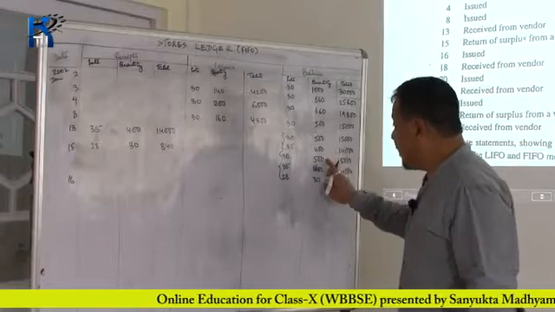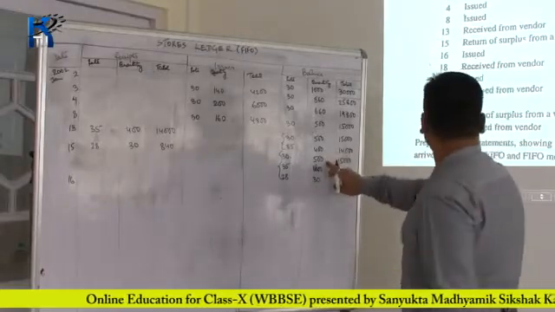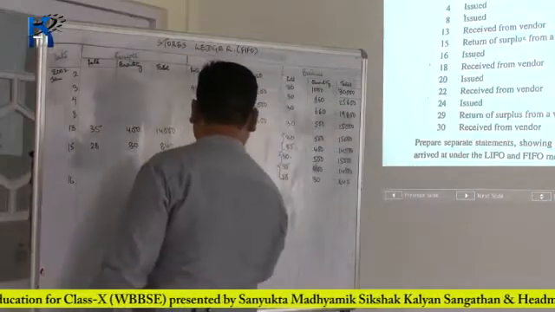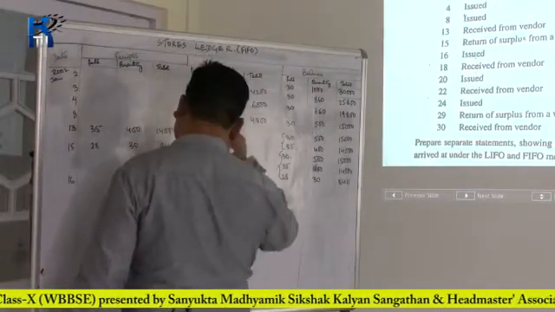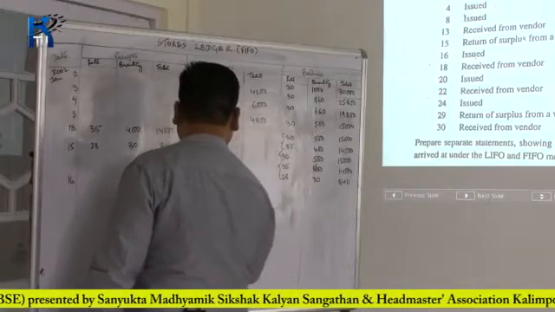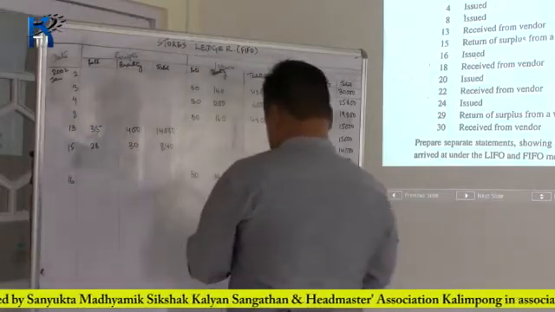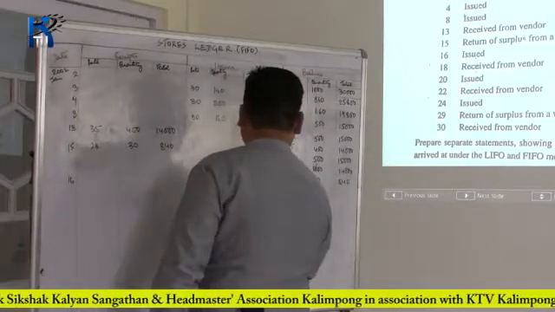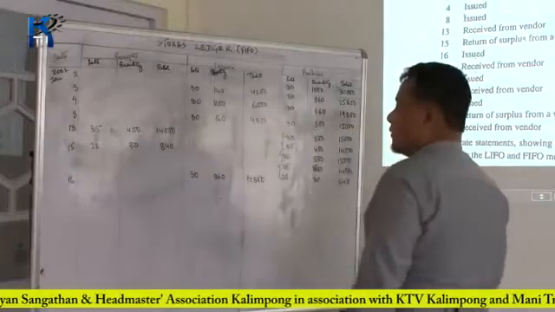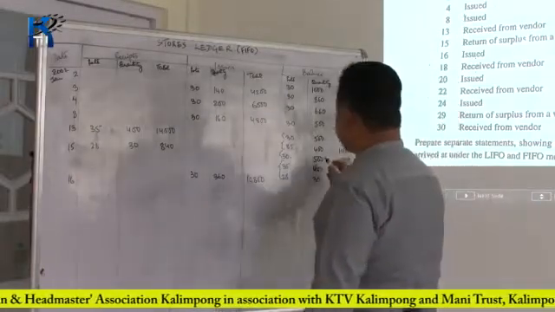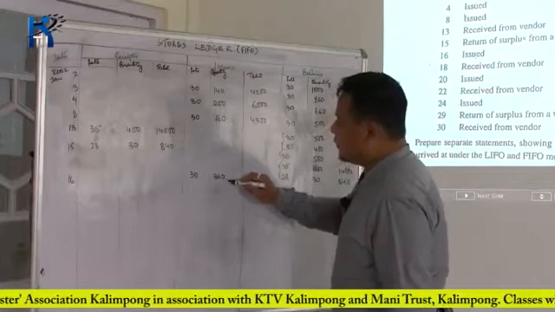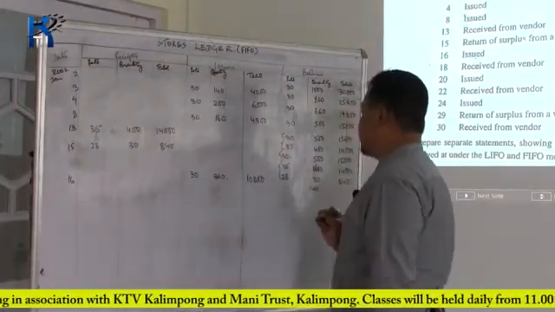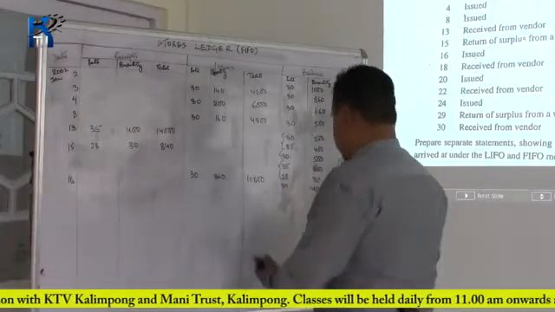So, issues will be made from this batch only. Since they are issuing 360 units, out of that 360 units are being issued of rupees 30, totaling 10,800. At the end of the day, what remains is, out of 500 kg, 360 are issued, remains 140 kg of rupees 30 each.